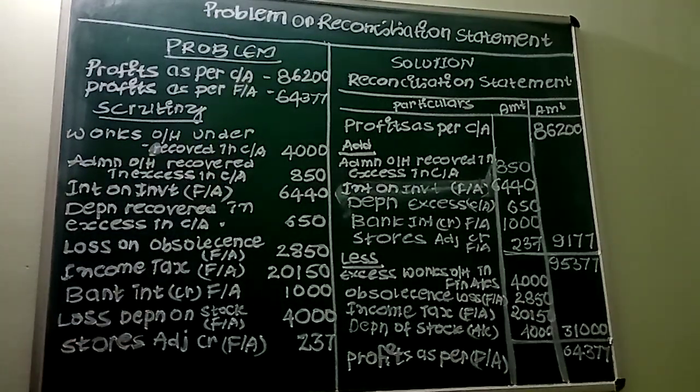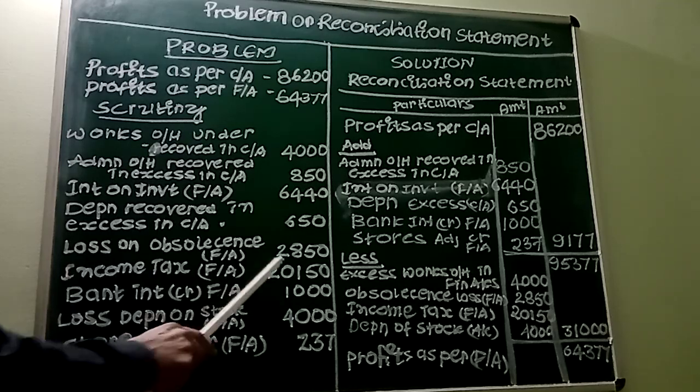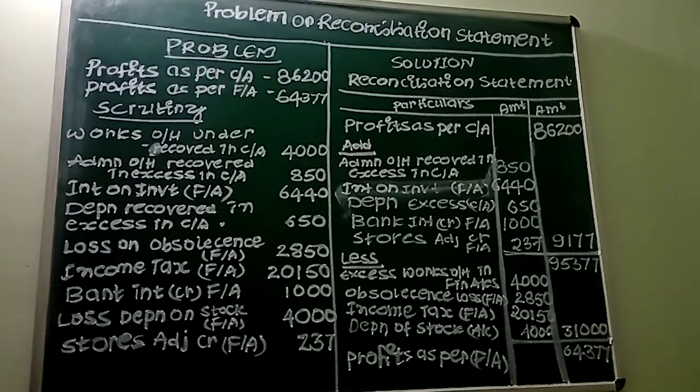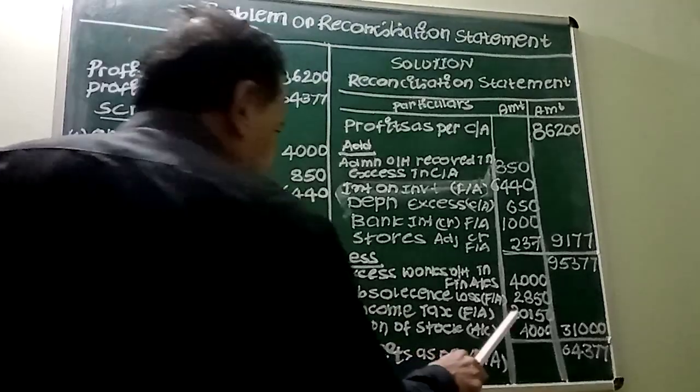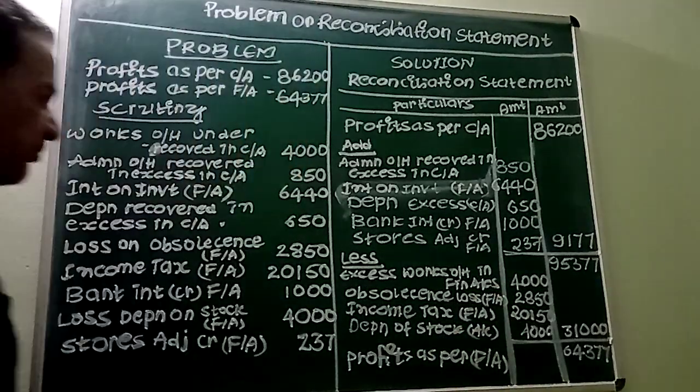So income tax, it is an appropriation and it is a purely financial charge. It will be taken into consideration only in financial accounting. So the profits in financial accounting will get reduced by rupees 20,150. I told you already, any item which results in the decrease in the profits from the point of view of financial accounting must be deducted. I have deducted it here.